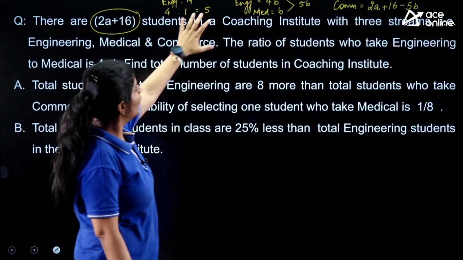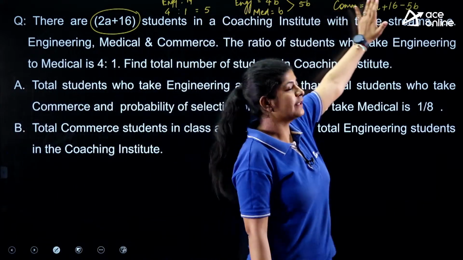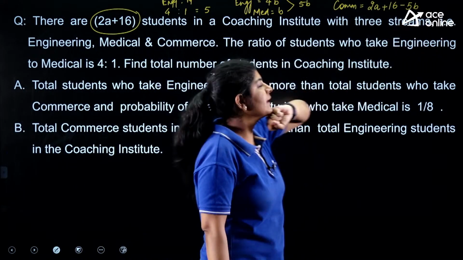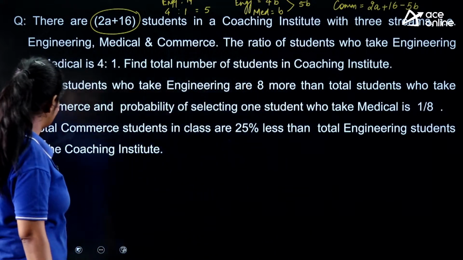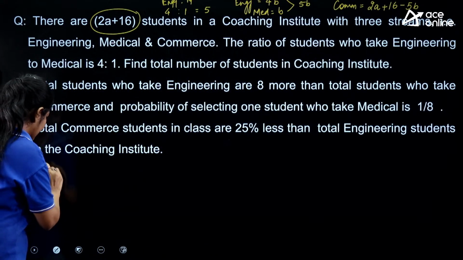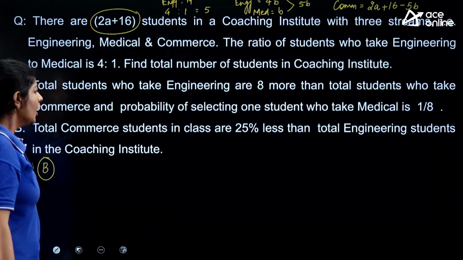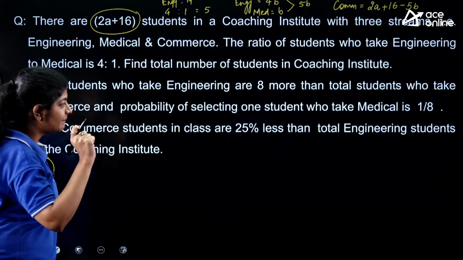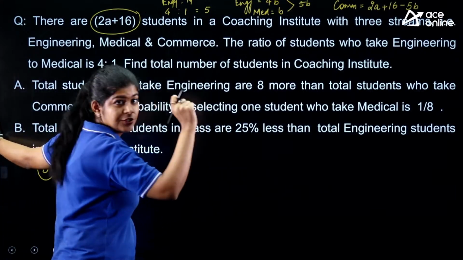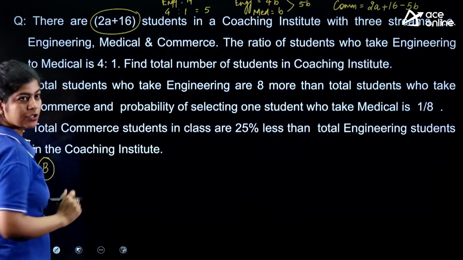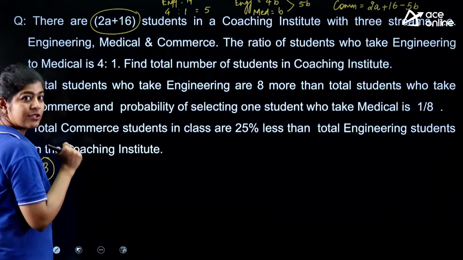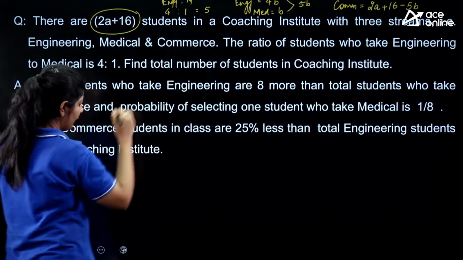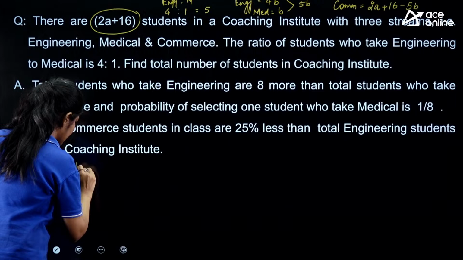So here, all we calculated is the number of commerce students we are having. Second, statement B. Total commerce students in class are 25% less than the total engineering students in the coaching institute. So the total engineering students that we assumed over here is 4B, right?